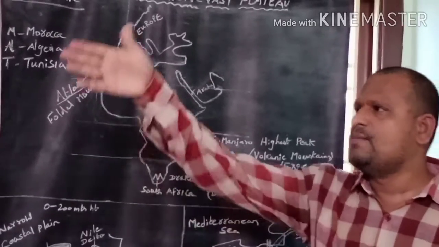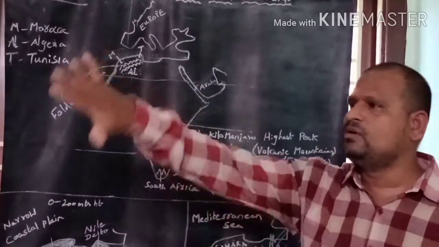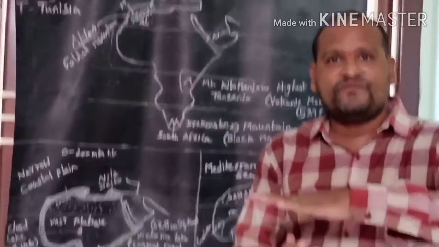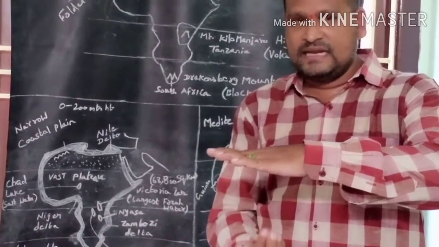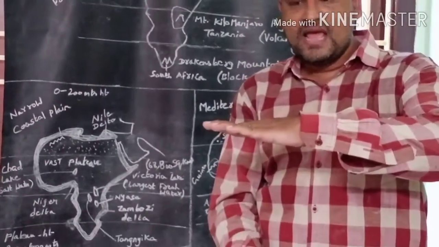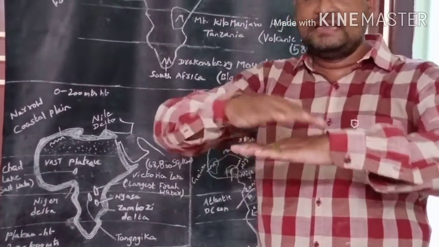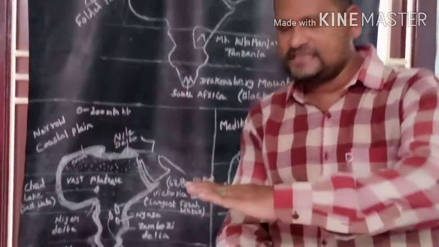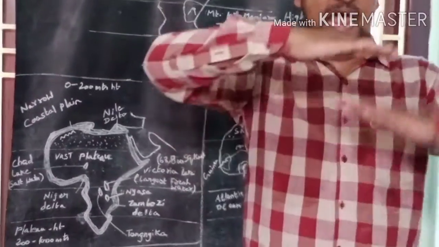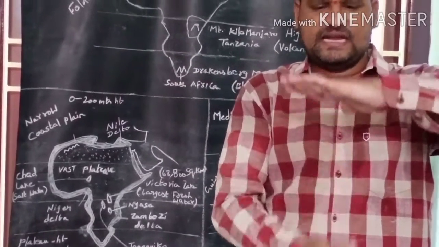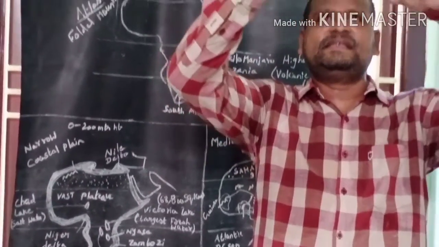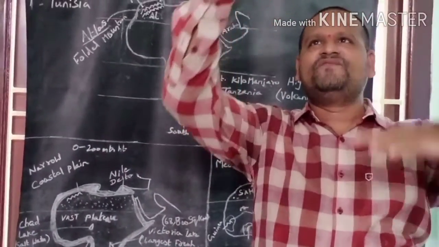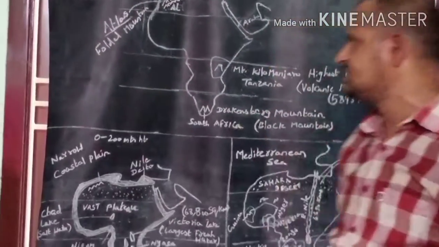Folded mountain means the mountains are in the form of folds. How are these mountains formed? When the pressure under the earth is more, then the land rises up and is formed as a fold mountain.